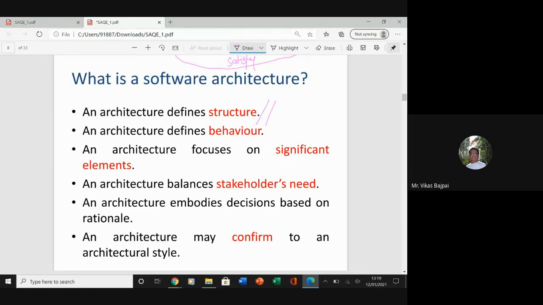And your architecture defines the behavior as well. And it will be focusing on some significant elements, which means something more crucial.